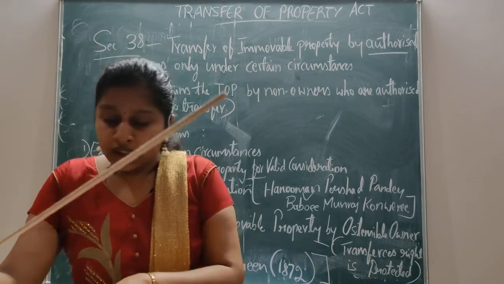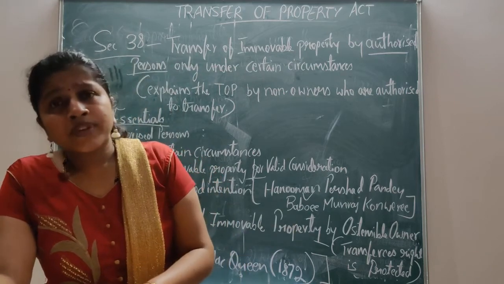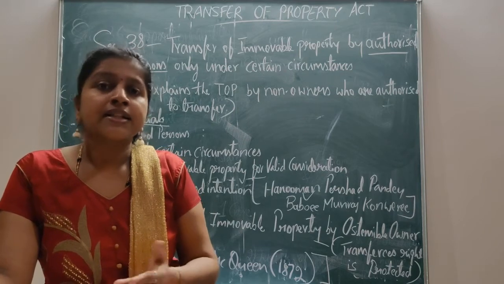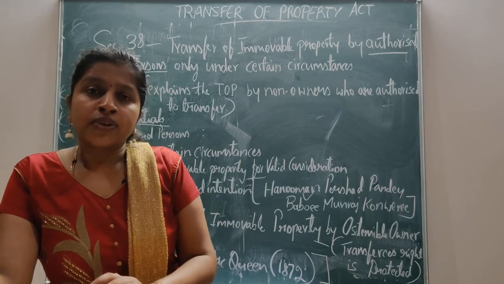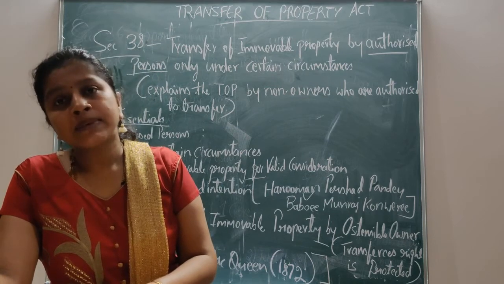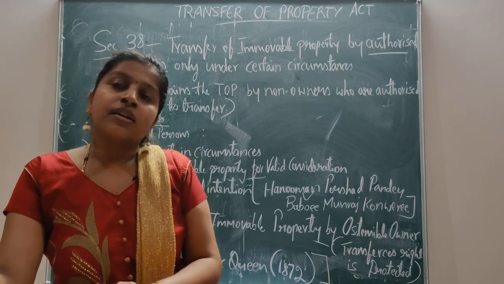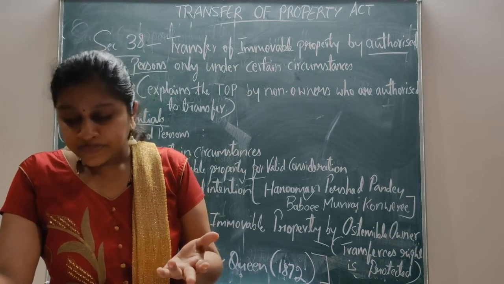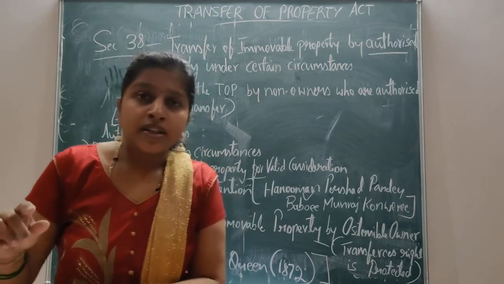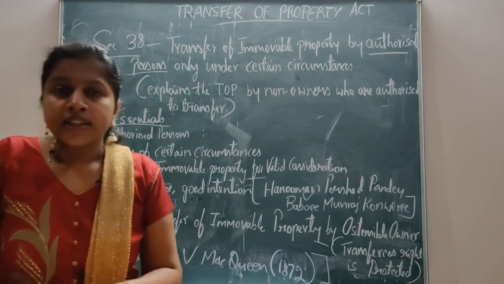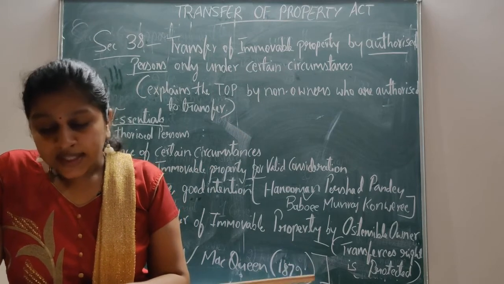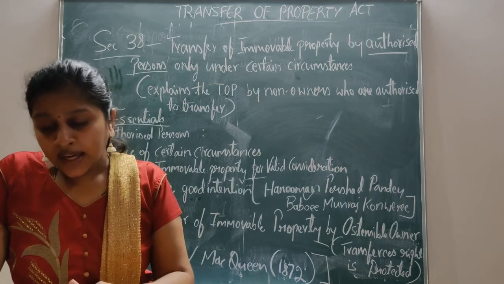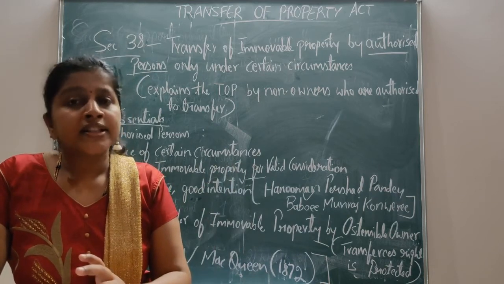Let me tell you. The first question: write a note on transfer by ostensible owner. Next question: who is an ostensible owner? When can a transferee from him get a good title against the real owner? Against the real owner.